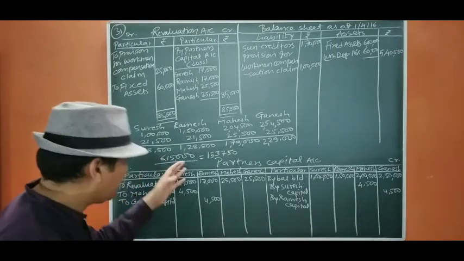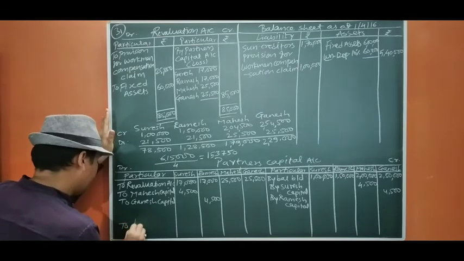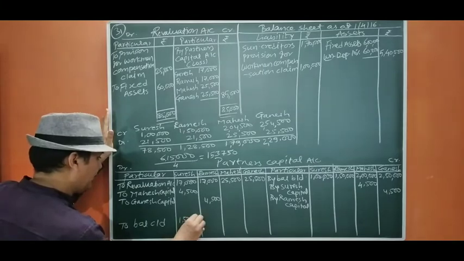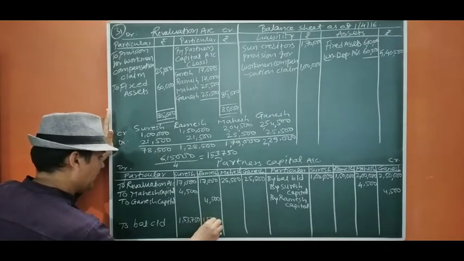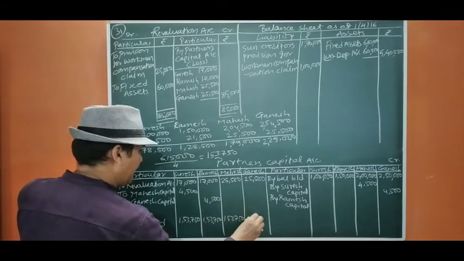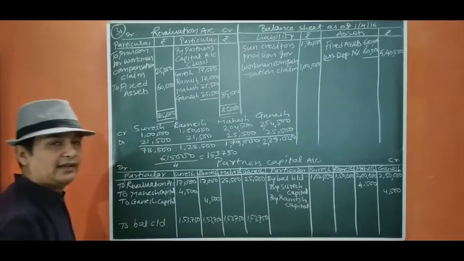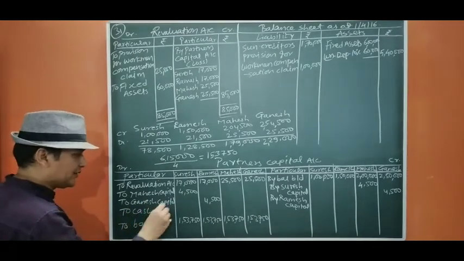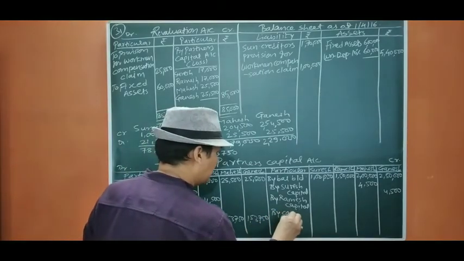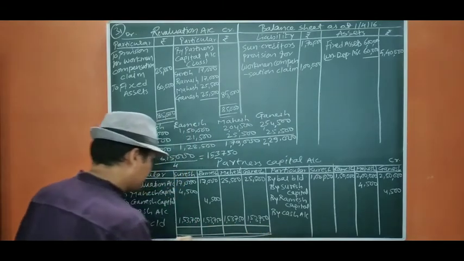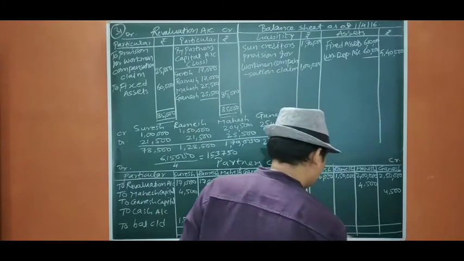Now we are going to do the adjustment. All the capitals are 1,53,750, to balance carried down 1,53,750 for each partner. Any adjustment that we are going to do is in cash, so either it will be cash brought in or cash paid. This is cash paid and this is cash brought in. So let us see who is going to bring in the cash. Let's find out by using the capital account.